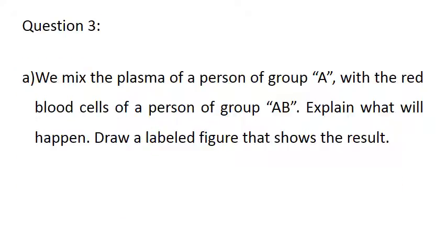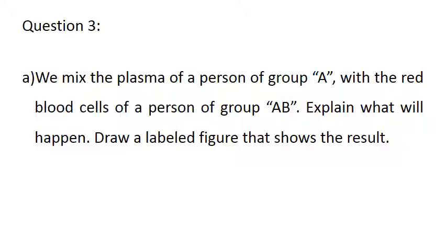Hassan, read question 3, please. We mix the plasma of a person of group A with the red blood cells of a person of group AB. Explain what will happen and draw a labeled figure that shows the result. So Hassan, we look at the antibodies in the plasma and at the antigens on the red blood cells.